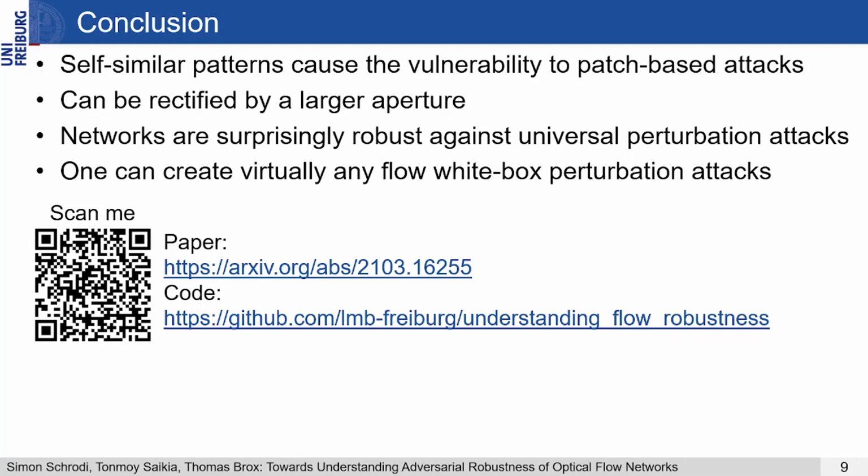Further, we found that optical flow networks are surprisingly robust against universal perturbation attacks. However, on the flip side, we found that they are still vulnerable to white box perturbation attacks, and an attacker could even craft small perturbations leading to any desired flow. But we can alleviate this vulnerability through adversarial data augmentation. Therefore, an attacker requires access to both the image stream and the network to be able to attack optical flow networks.